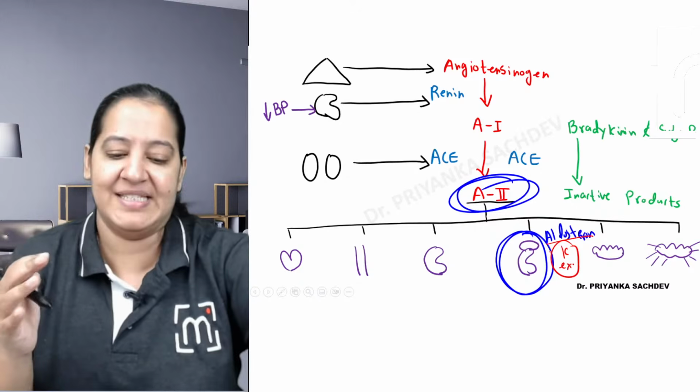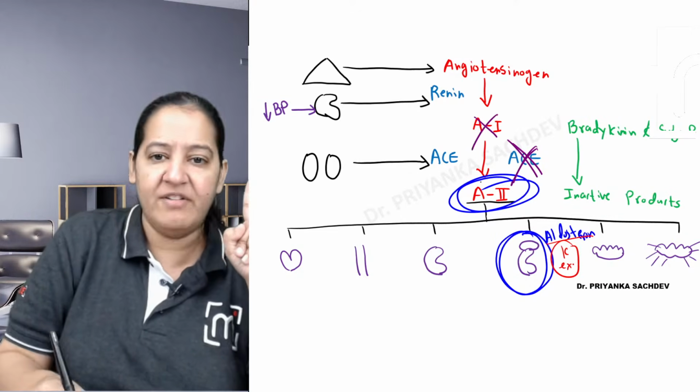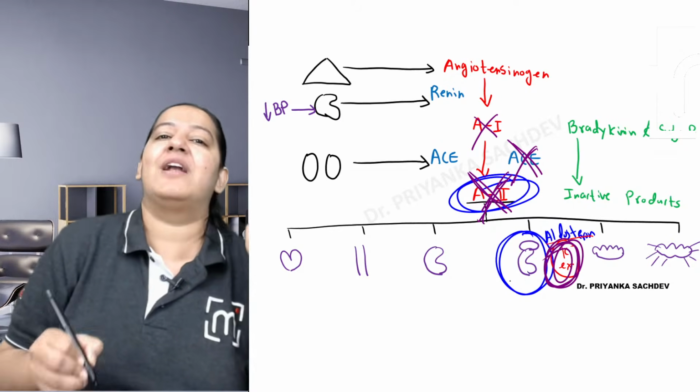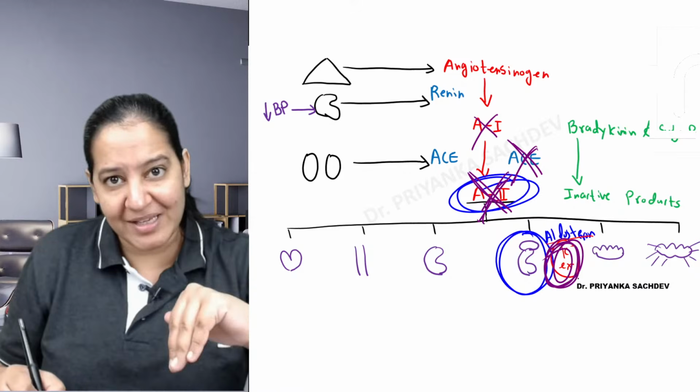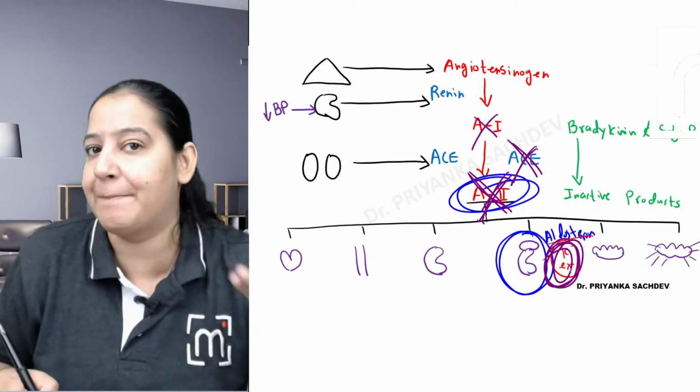But now you are giving an ACE inhibitor. If you are giving an ACE inhibitor, angiotensin 1 will not convert into 2. Angiotensin 2 will not form, so the opposite will happen at aldosterone. So instead of potassium excretion, potassium will be retained. That causes hyperkalemia.